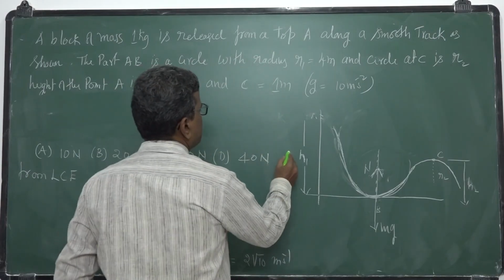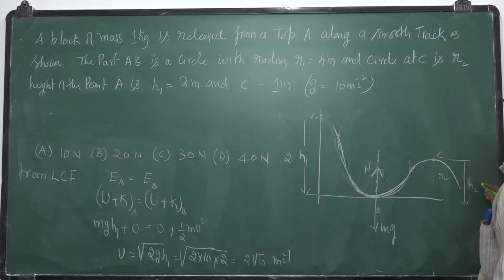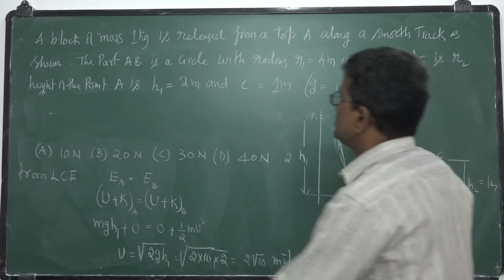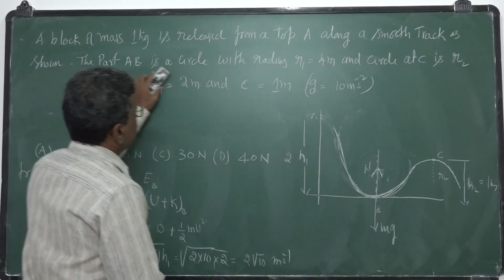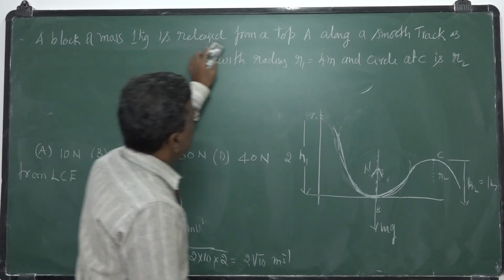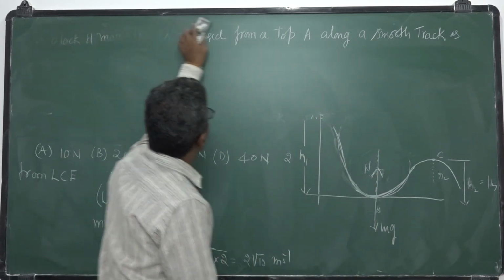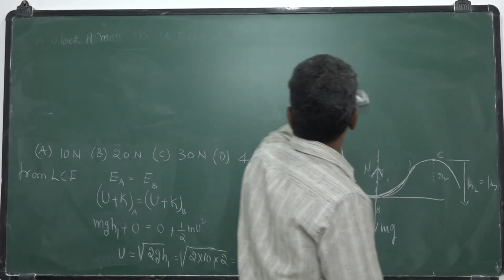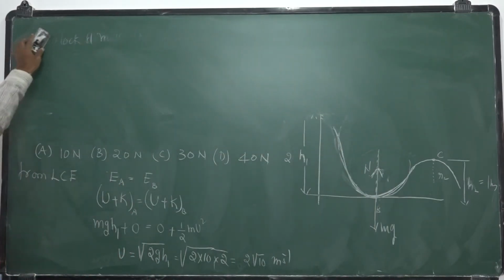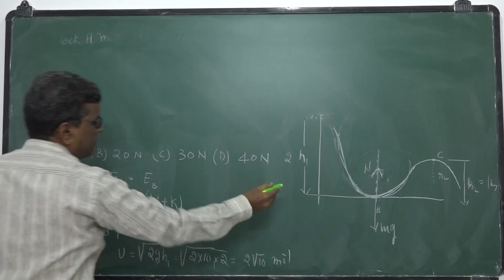h1 is 2 meters, this height h2 is 1 meter, C is at a height of 1 meter. Radius R1 is 4 meters. So what is the concept?